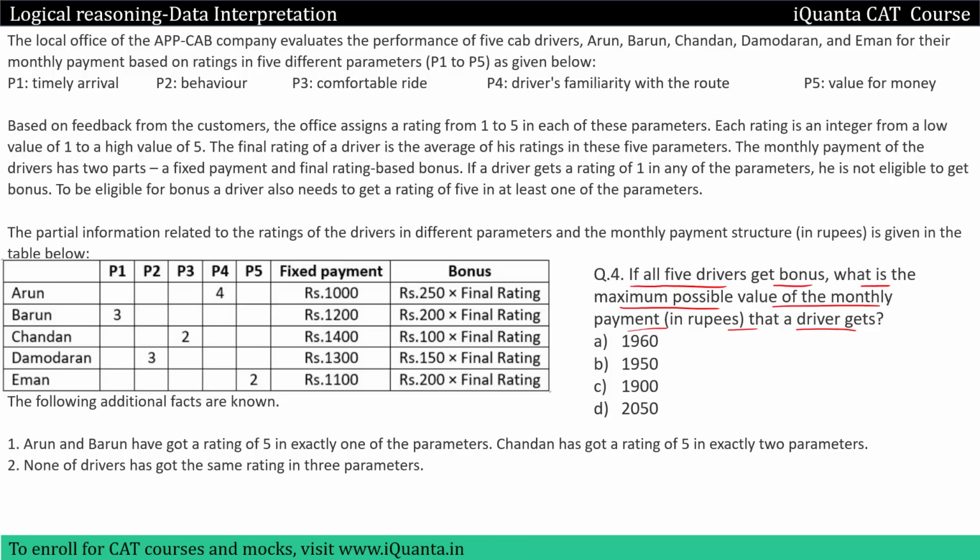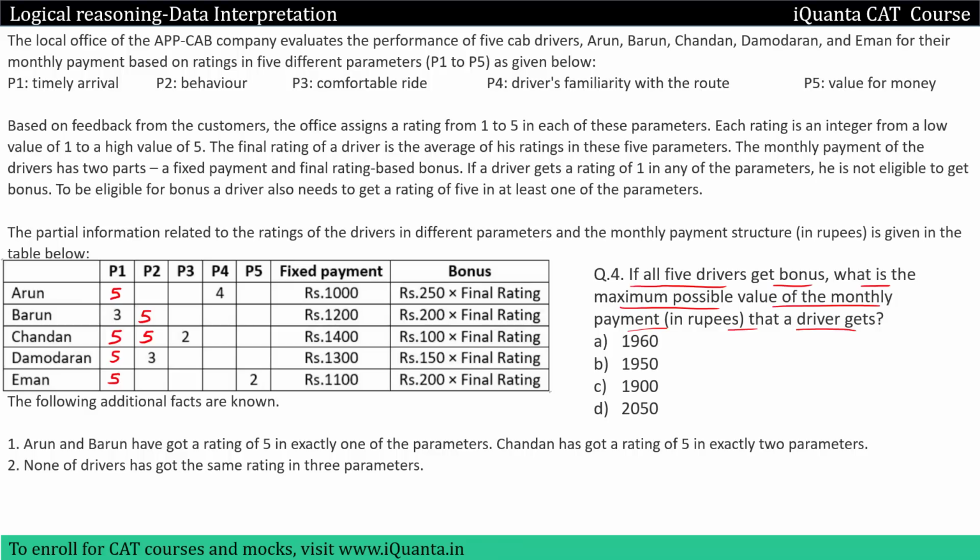So now here we'll maximize the ratings. Again, very quickly, for Arun and Barun, we'll give them rating 5 in exactly 1 parameter. For Chandan, rating 5 should be there in exactly 2 parameters. Also Damodar and Iman will get bonus, so they will have 5, 5, right? Now I need to maximize the rating, so I will give the highest possible ratings to everybody.